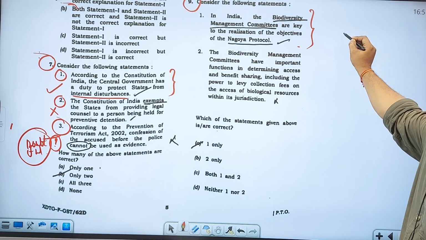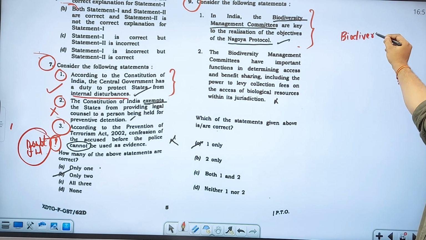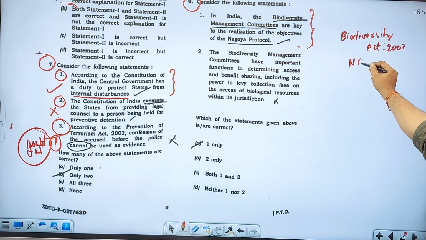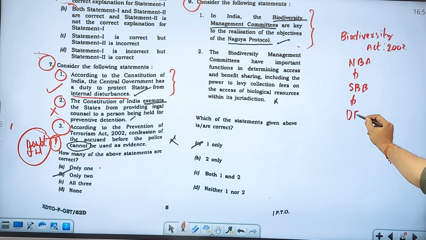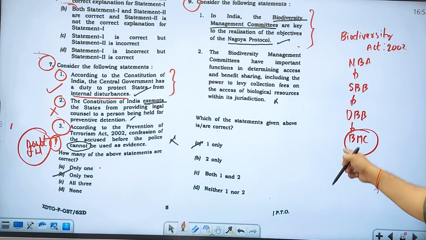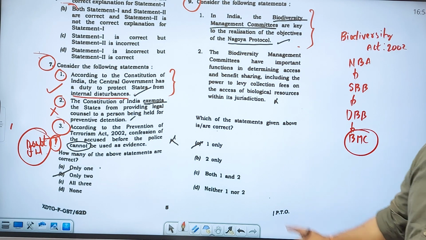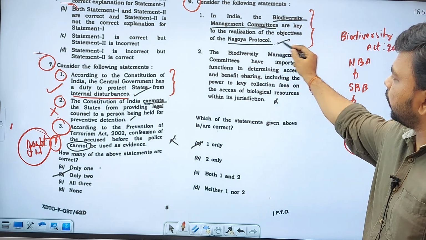This is asked with respect to the Biodiversity Act 2002. We all know that under the Biodiversity Act 2002, there will be at the central level the NBA, National Biodiversity Authority, at state level State Biodiversity Boards, at district level District Biodiversity Boards, and at local level Biodiversity Management Committees. He is basically asking about these Biodiversity Management Committees. So in India, the Biodiversity Management Committees are key to the realization of objectives of the Nagoya Protocol.